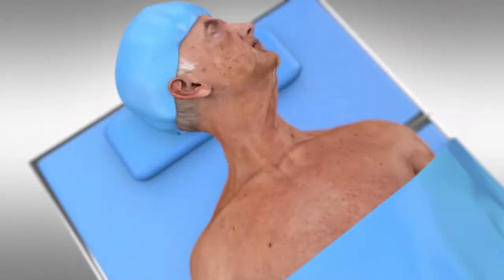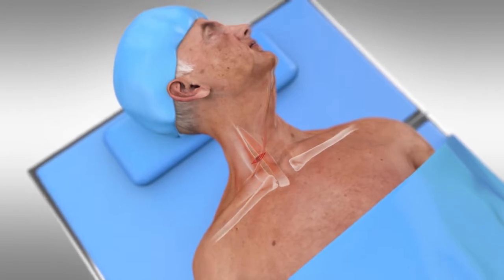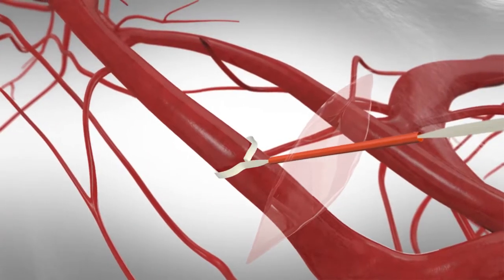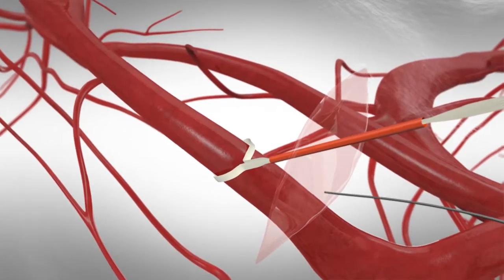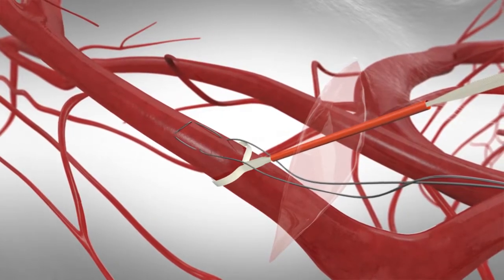The TCAR procedure begins with a small incision just above the collarbone to expose the carotid artery. A vessel loop is placed to control and clamp the artery during the procedure, and a suture is placed for easy closure of the puncture site at the end of the case.